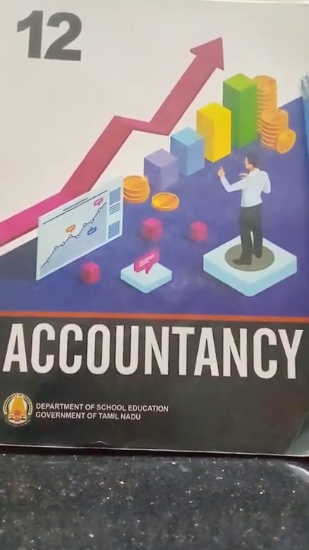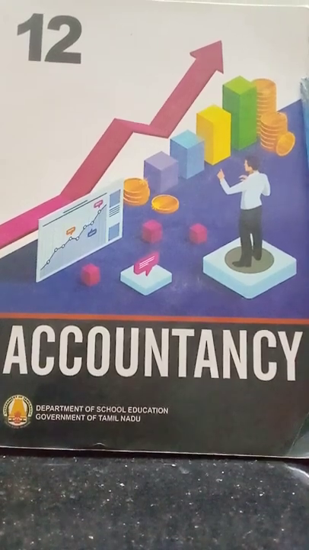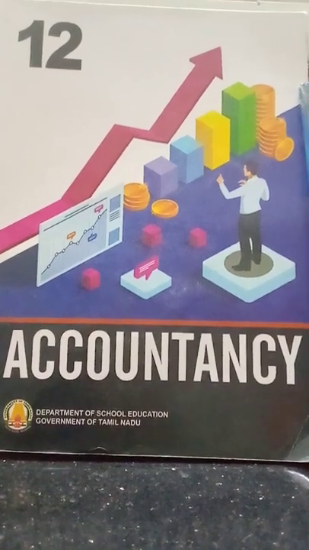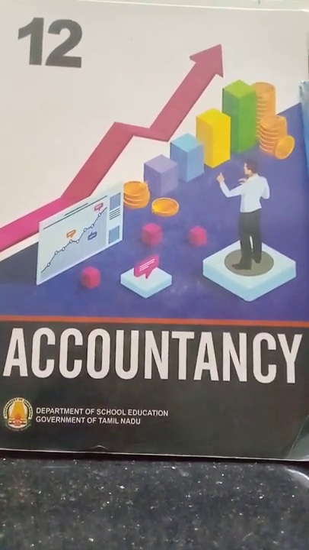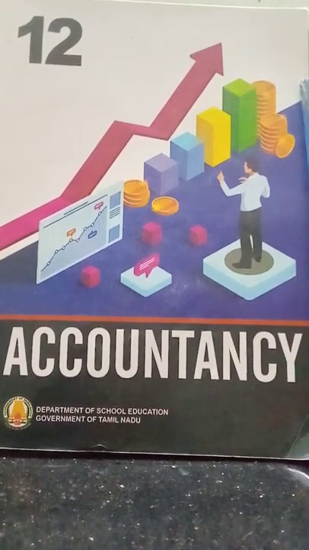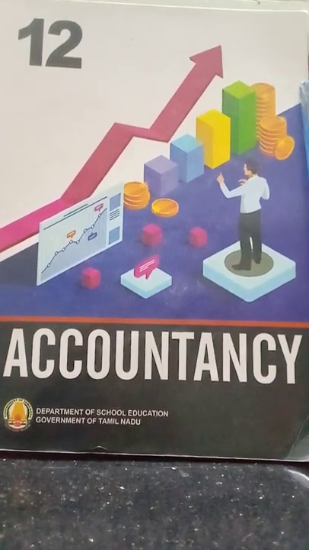Then after posting all the journal entries, what do we do? We balance them. And from the balances, we prepare one statement that is called a trial balance. From the trial balance, we prepare the final accounts. You have to keep this in your mind.